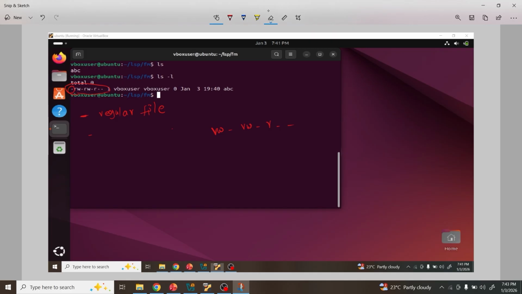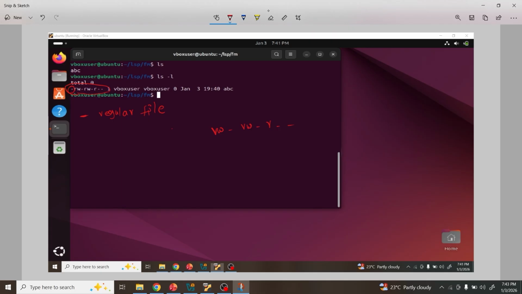Before discussing this, we know, right, in Linux we can provide 3 levels of permissions to the file. I think this is a basic one.